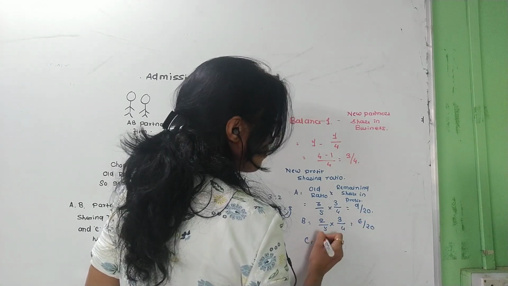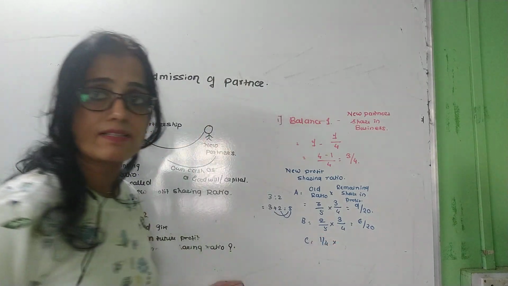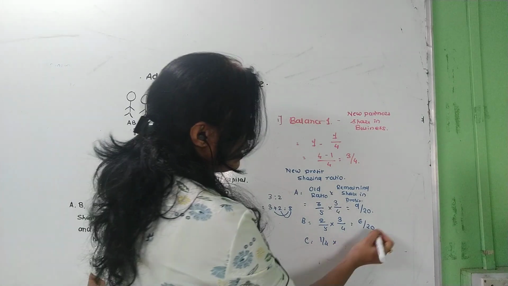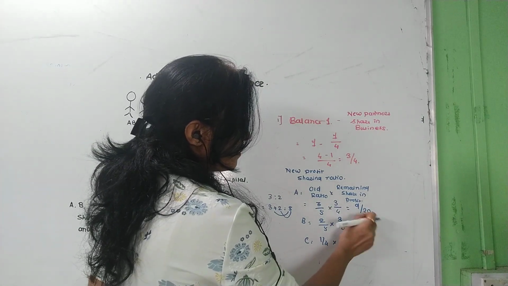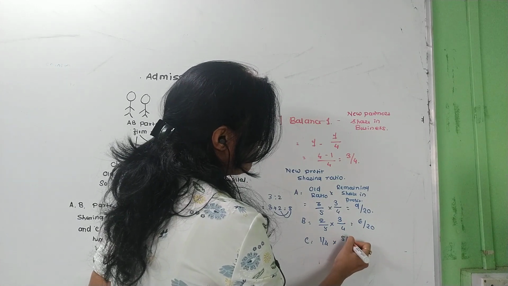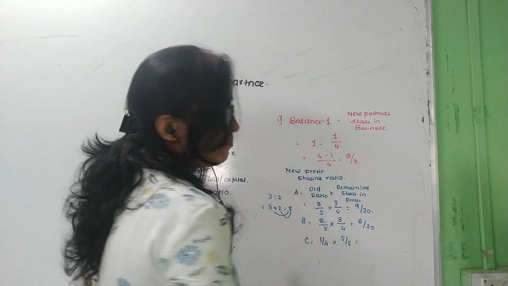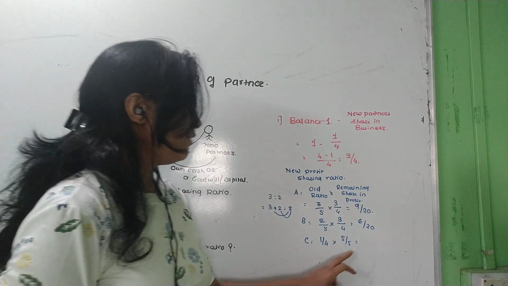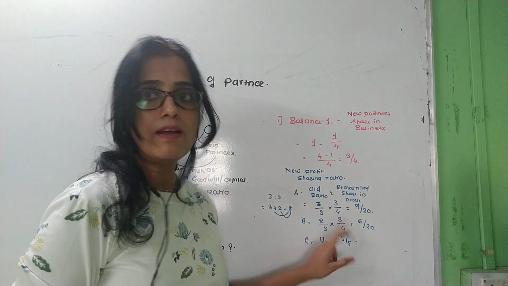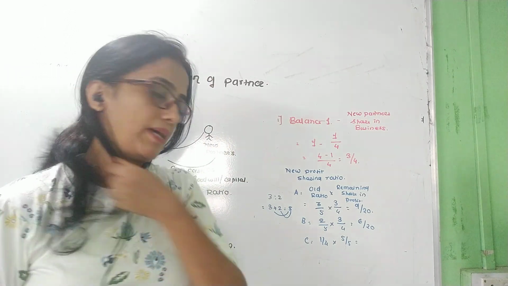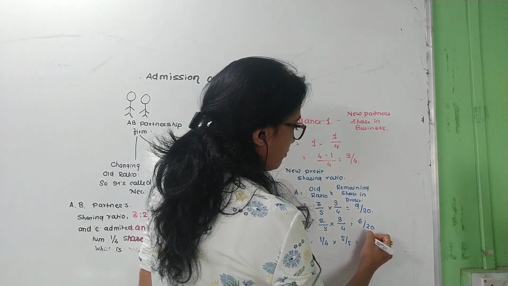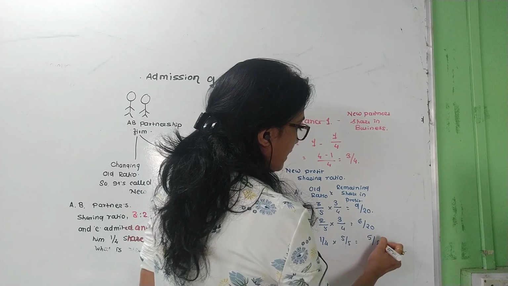Now C's share is 1/4, which is already given in the example. C is sharing 1/4 of shares. So here I want to make the denominators the same. For this I have to multiply by 5, and the denominator 4 also has to be multiplied by 5, so we make all denominators the same. So 1/4 becomes 5/20.